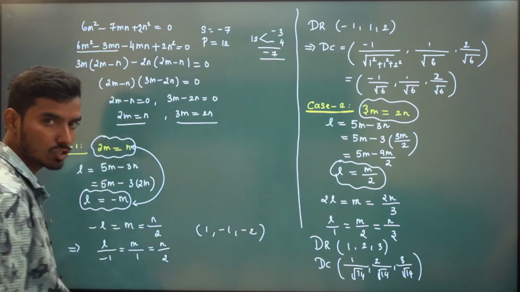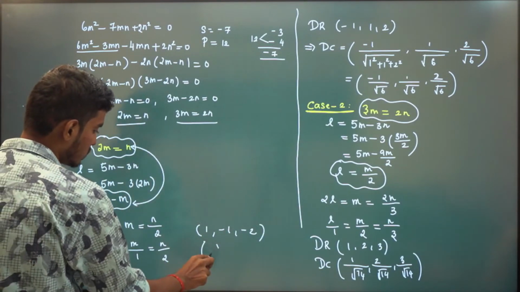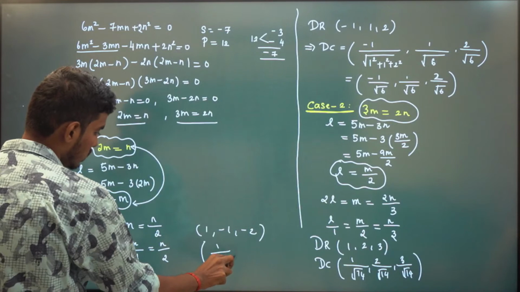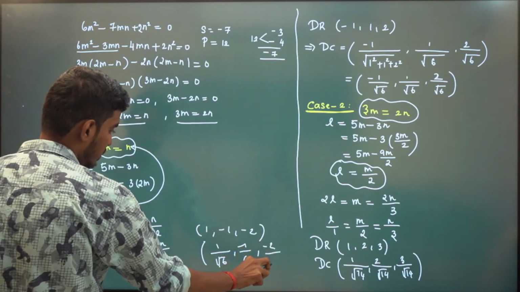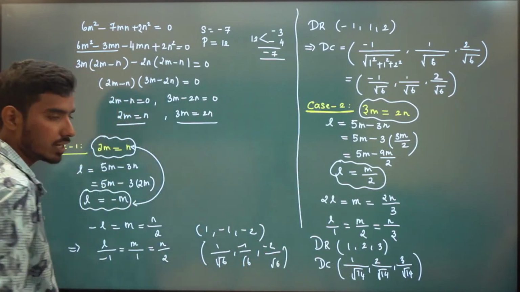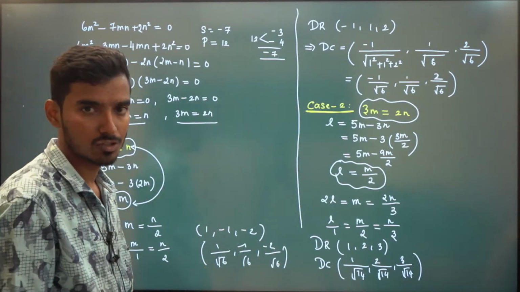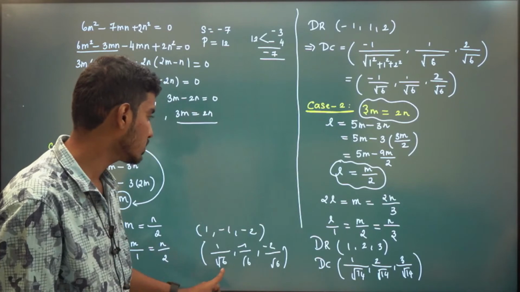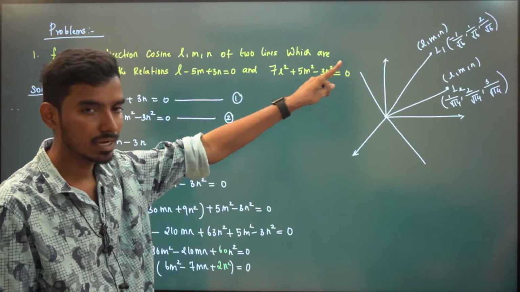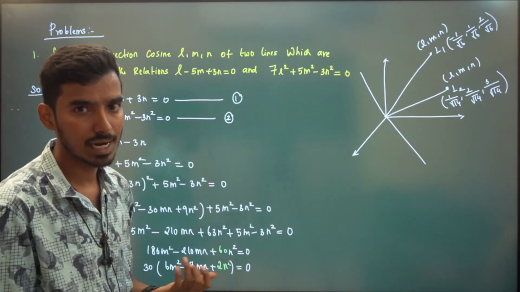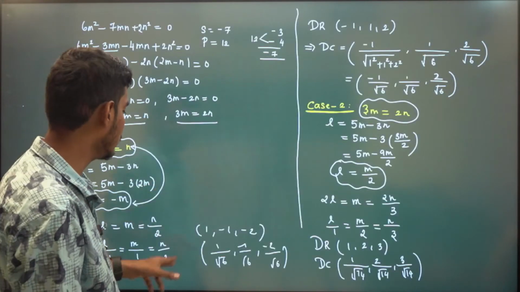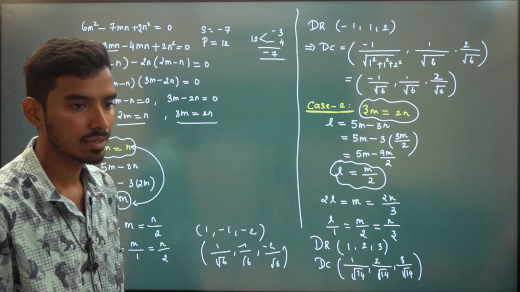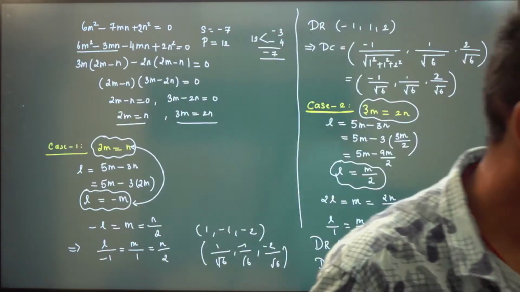For this, your direction cosine is 1 by root 6, minus 1 by root 6, minus 2 by root 6. See, you are getting a different line because this has a different direction ratio, right? What I'm saying is there are not only two lines that satisfy that relation, there are many lines that satisfy that relation. But we need to find any two lines only. For that, you are finding the direction cosines of two lines. Is it clear, right?